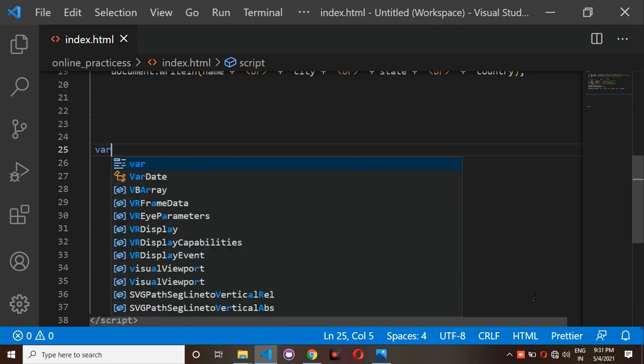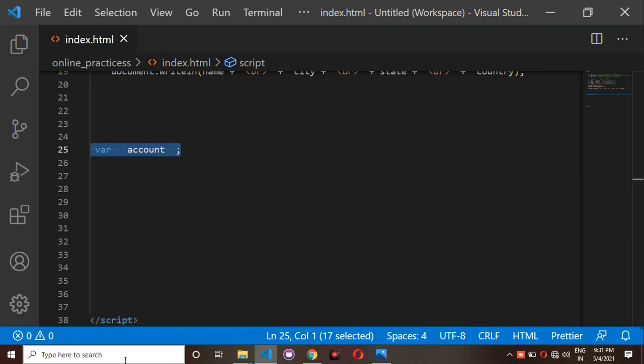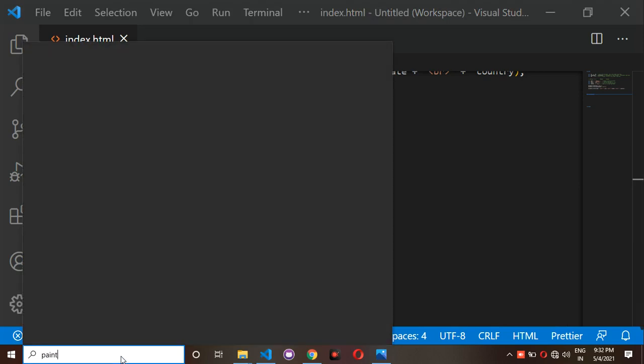For example, here I have written account is equal to, where actually I need to give a value. But I am not assigning any value, I have directly given it like this. If you write it like this, it is nothing but an empty variable.